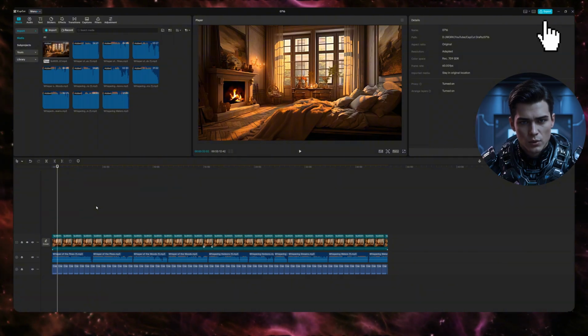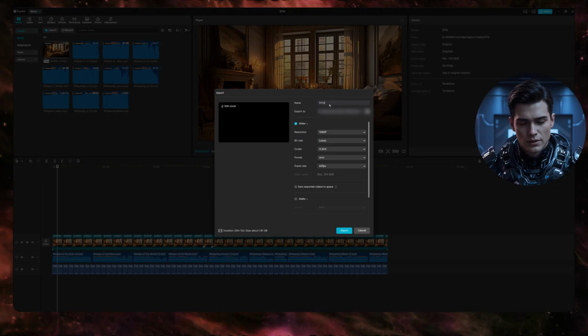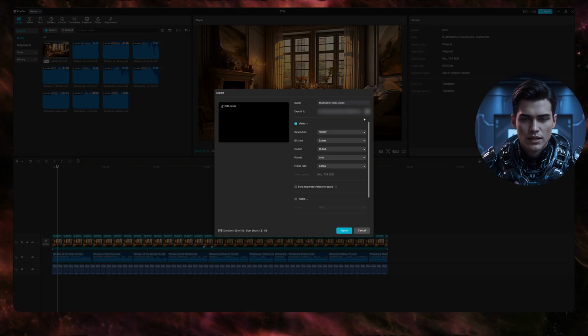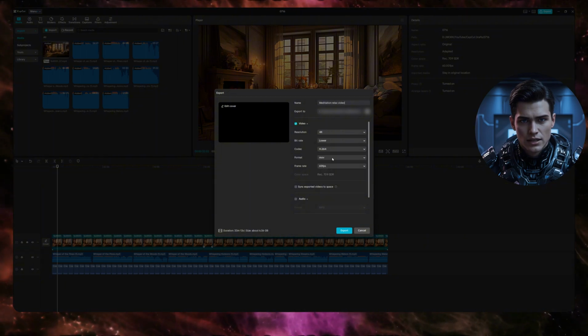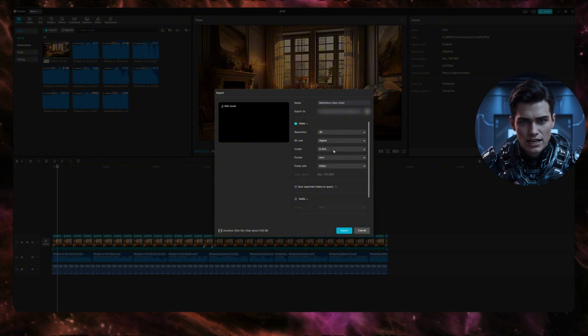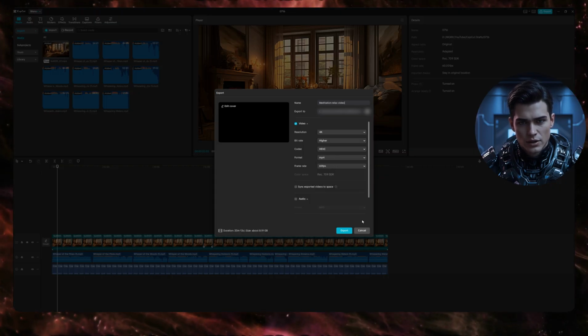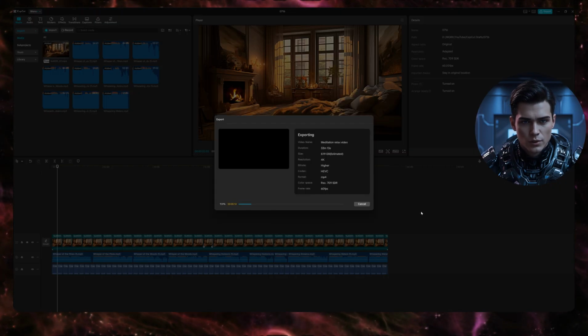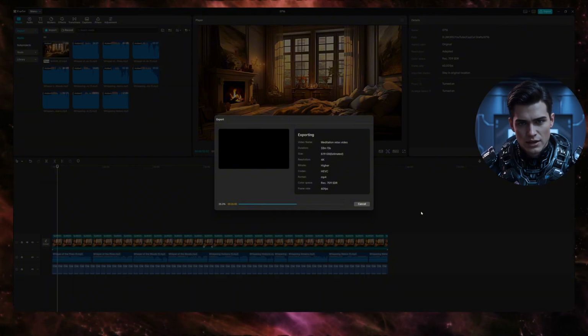In the export window, we set the following parameters: video title, the one prepared earlier by ChatGPT, save path, where the final video will be exported, resolution set to 4K, bitrate choose higher, codec HEVC, format MP4, frame rate 60 FPS for smooth playback. Click the export button and just wait while the video is rendered. After a couple of minutes, it's done. Now let's take a look at the result.